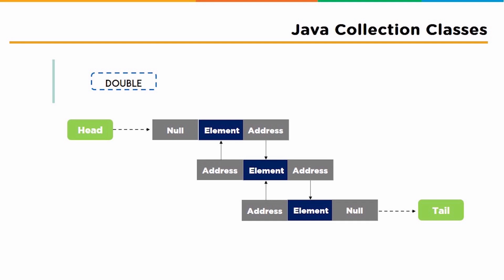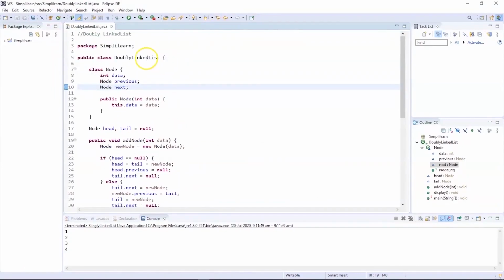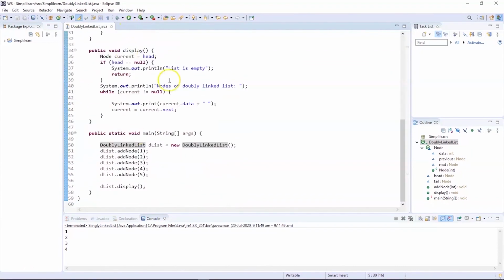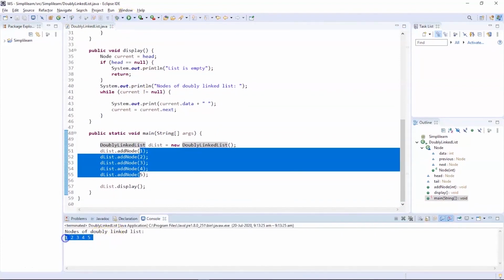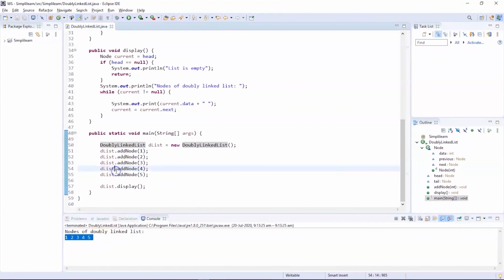To understand doubly linked list in a much better way, let's try to execute a sample program. As you can see, the program on my screen is an example for doubly linked list, and we have the node which has the data, previous address and next address. Now let's execute this program and see the output. The elements that we are going to store in this doubly linked list are 1, 2, 3, 4 and 5. As you can see, the program got successfully executed and the nodes are 1, 2, 3, 4 and 5. So this is how the doubly linked list works.